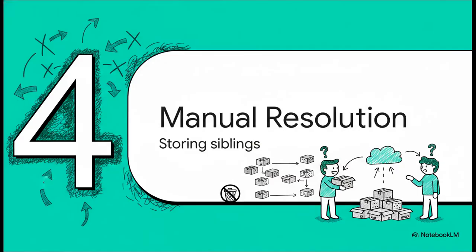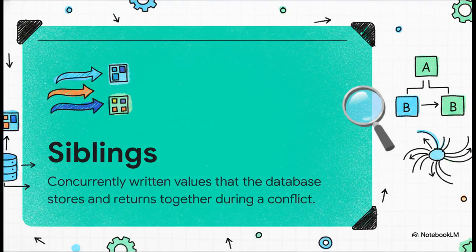Section 4, Resolving Conflicts Manually. Storing siblings and passing the buck. If randomly throwing away user data isn't going to fly, the database can take another route. It can just throw its hands up, say, hey, not my problem, and force the application layer to sort the whole mess out later. The key concept to understand here is siblings. Siblings are all the concurrently written values for a given record that the database stores and returns together when there's a conflict. So instead of deleting title C to keep title B, the database saves both of them. The next time the app queries that record, it gets an array of both titles back.